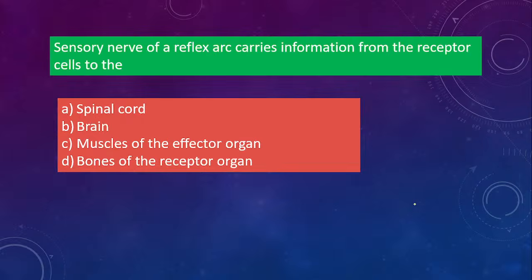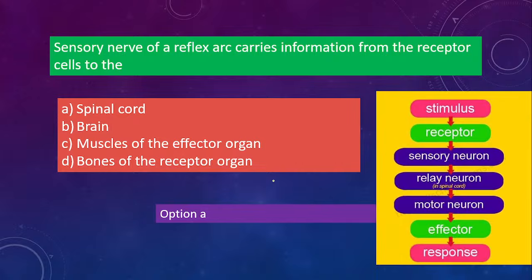Next one, the sensory nerve of a reflex arc carries information from the receptor cells to the, so from receptor cells where will it carry? You know the reflex arc flowchart. If you know, the sensory nerve takes information from the receptor and sends it where? Is it the spinal cord? Is it the brain? Is it the muscles of the effector organ? Or is it the bones of the receptor organs? So the correct answer will be option A, the spinal cord. So that's the answer. The reflex arc is very, very important. Please read it.